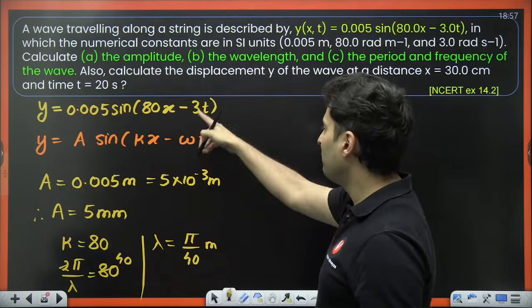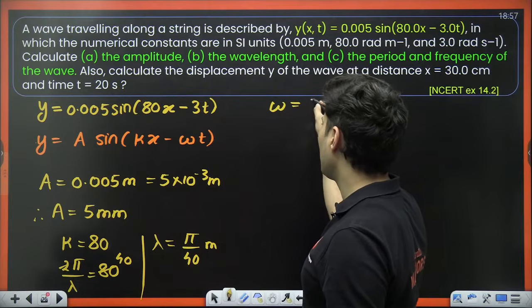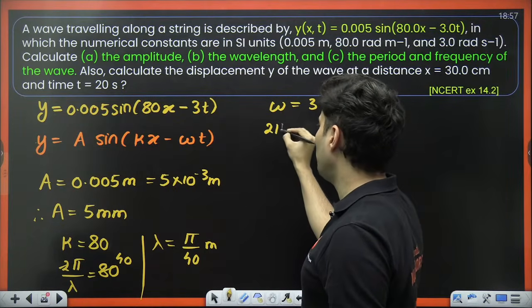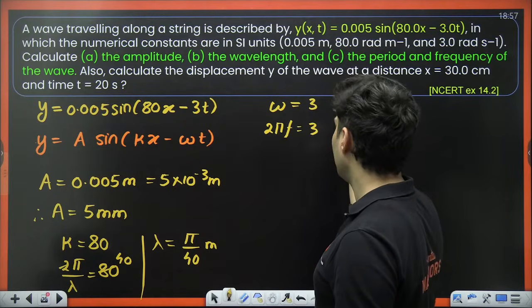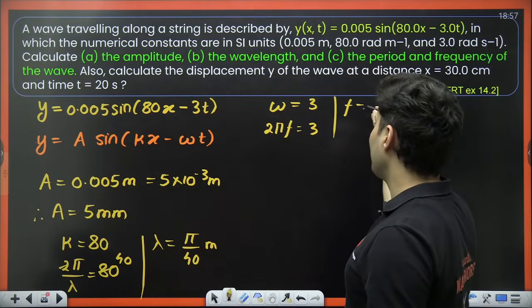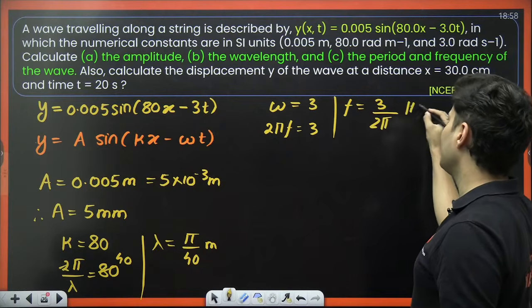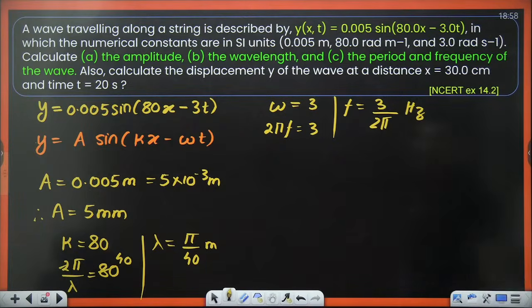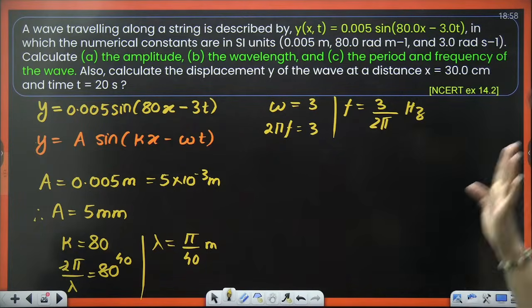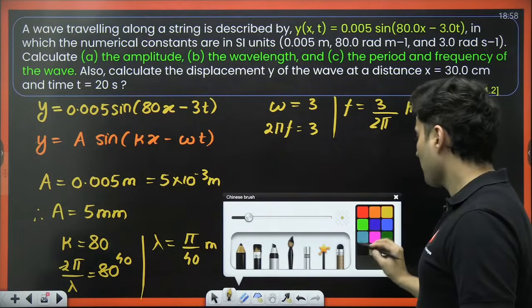Right? Next, comparing, you get omega is equal to 3. That means 2 pi f is equal to 3. Right? That means f is equal to 3 by 2 pi, but this is in hertz. 3 by 2 pi in hertz. That is the next answer.